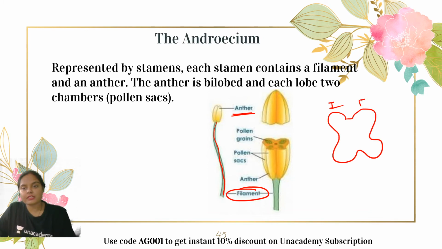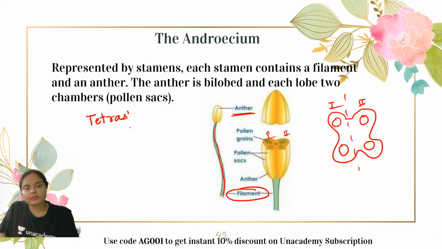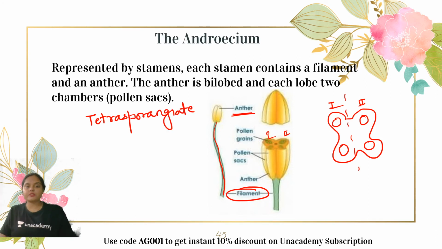This is the first lobe. This is the second lobe. So this is the bilobed condition. And each lobe again has two chambers. These chambers are known as the pollen sacs. You can see in this diagram, this is the first lobe, this is the second lobe, and in each lobe there are two pollen sacs, so in the anther there are a total of four pollen sacs. This condition of the anther is known as tetrasporangiate condition. The process of formation of microspores takes place in the pollen sac. That means the pollen grains are formed inside the pollen sac. Okay, guys.